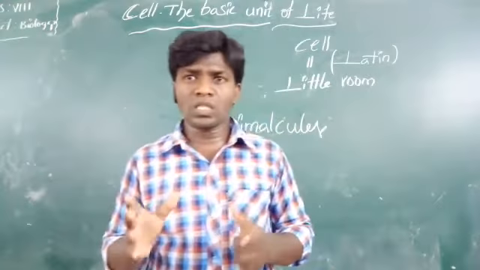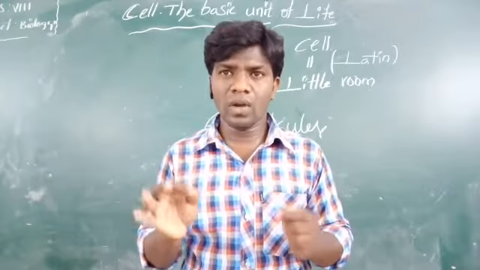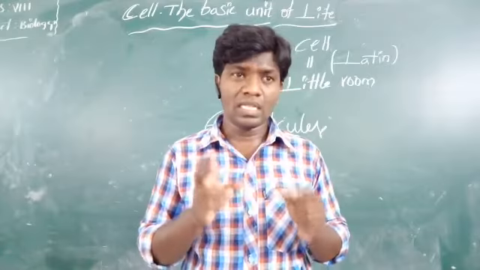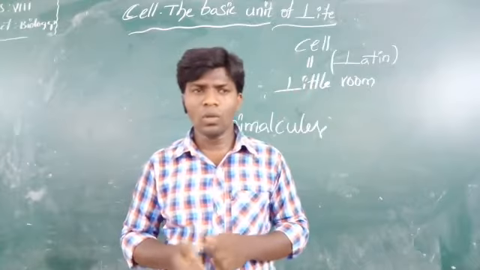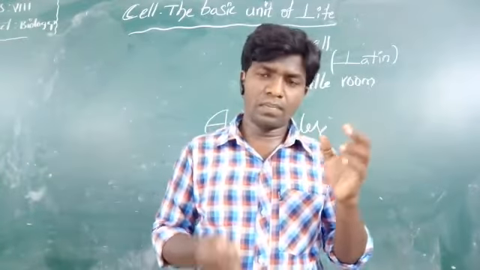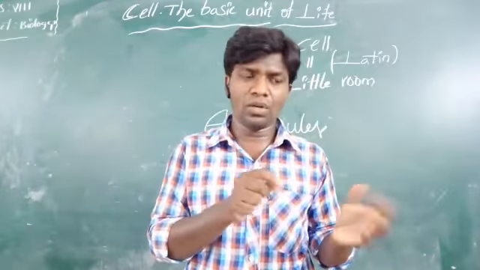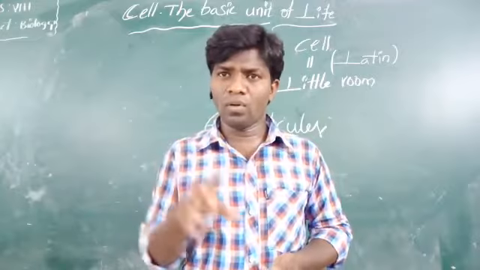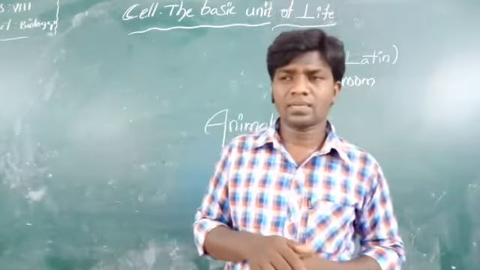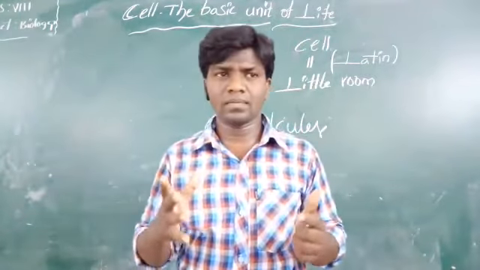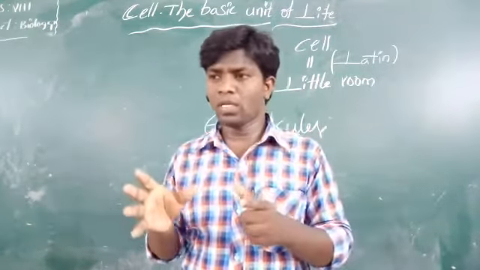Next, in 1839, Theodor Schwann studied different types of animal cells. So Schwann observed animal cells and Schleiden observed plant cells, and they formulated this cell theory, explaining plant cells and animal cells clearly.